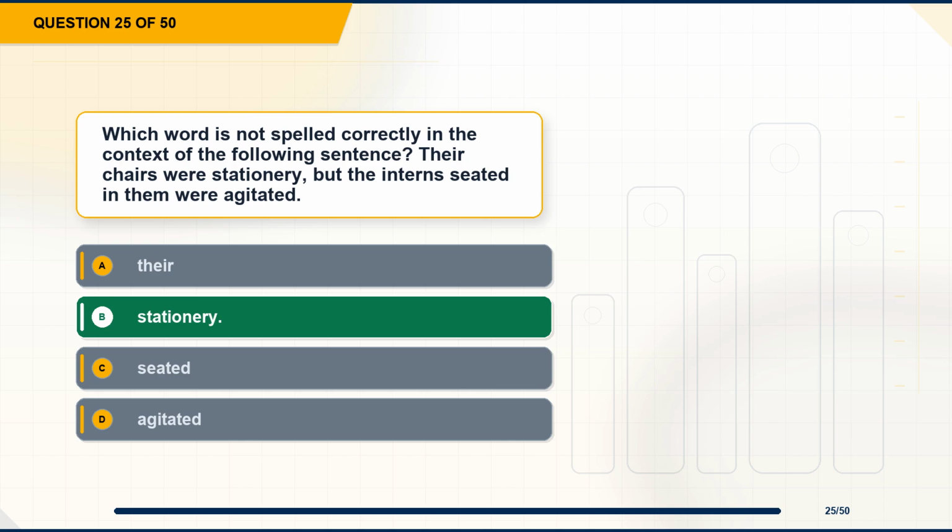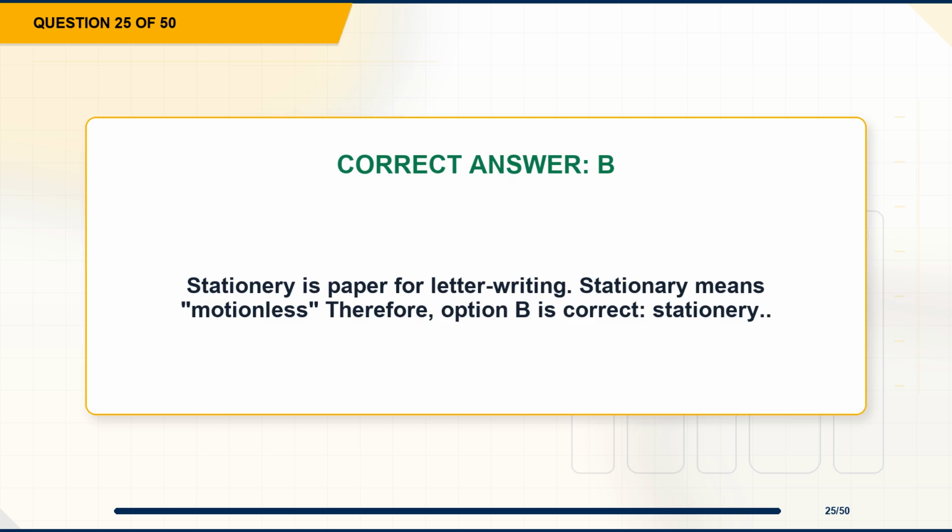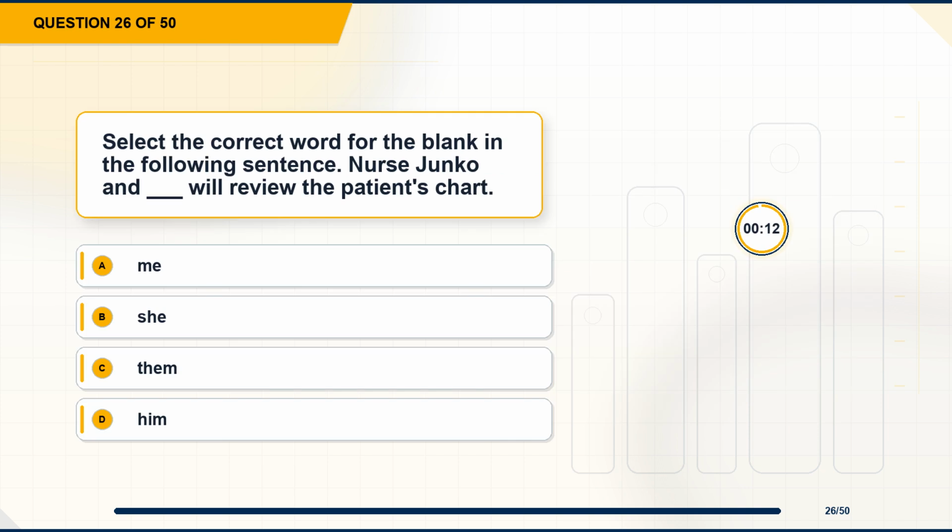The correct answer is option B, stationary. Explanation: stationery is paper for letter writing. Stationary means motionless, therefore, option B is correct, stationary. Question 26. Select the correct word for the blank in the following sentence. Nurse Junko and blank will review the patient's chart. Option A, me. Option B, she. Option C, them. Option D, him.